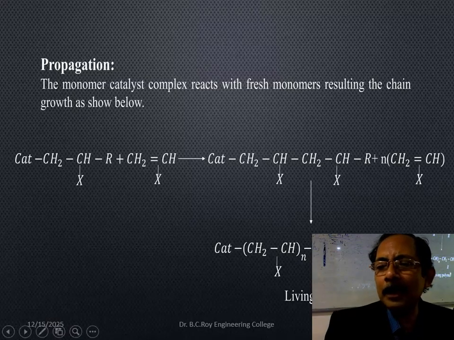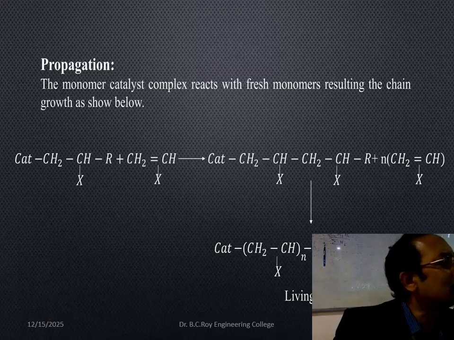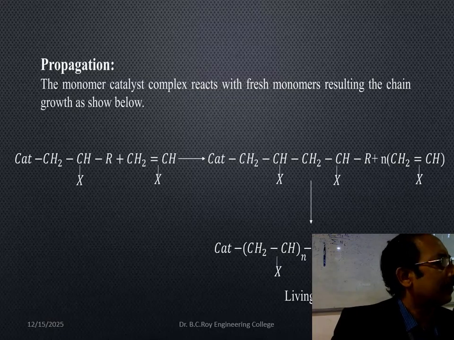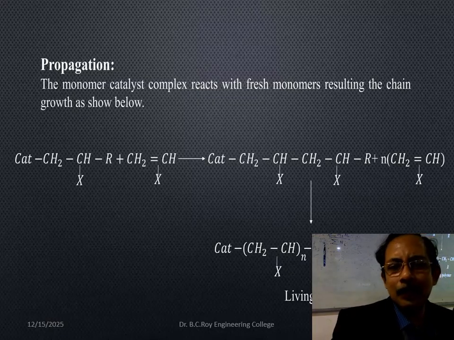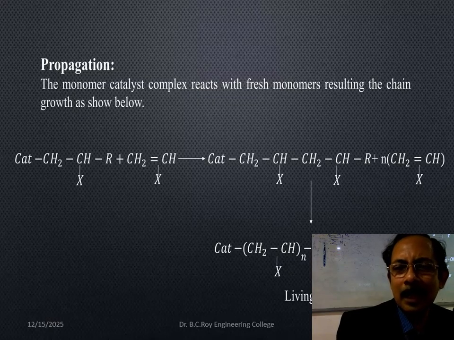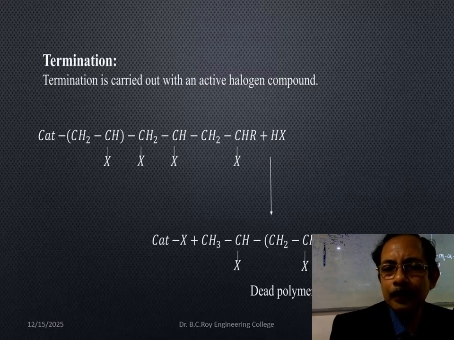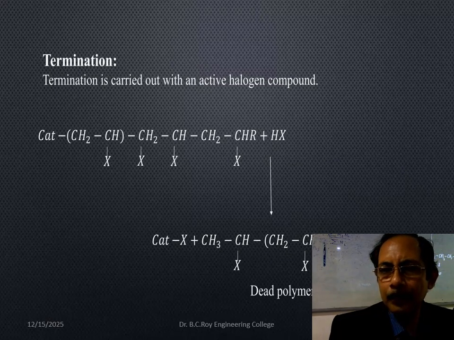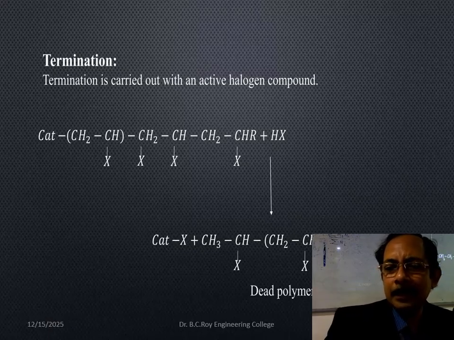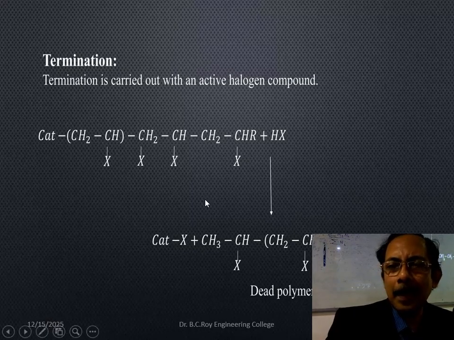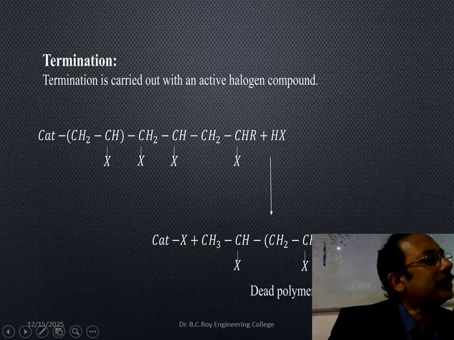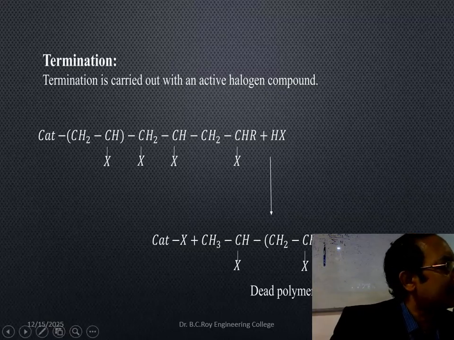So living polymer means it is still doing the reaction. It is not yet dead. Dead means ended, and living means it is still going on. Active. Living means active in this case. So this is the propagation, first initiation followed by propagation and finally termination. Termination happens and this is called dead polymer. Dead polymer is ended. Dead is ended in this case.